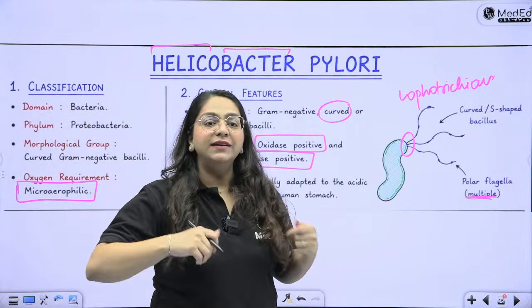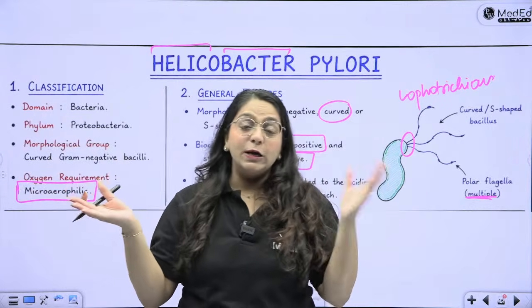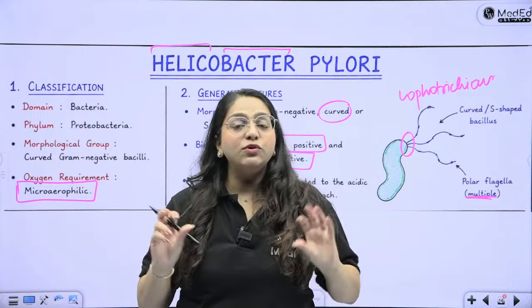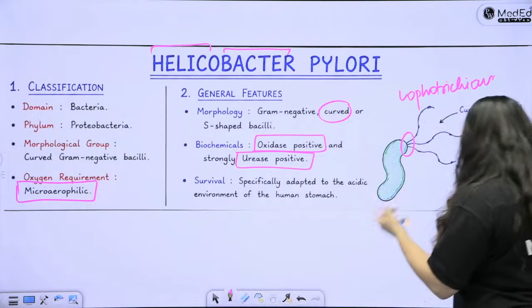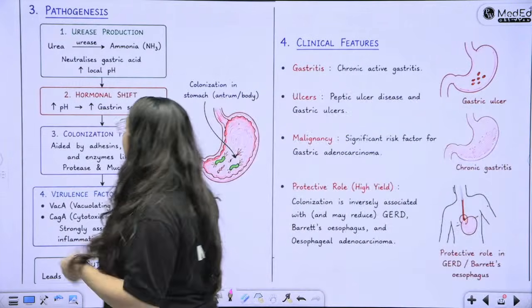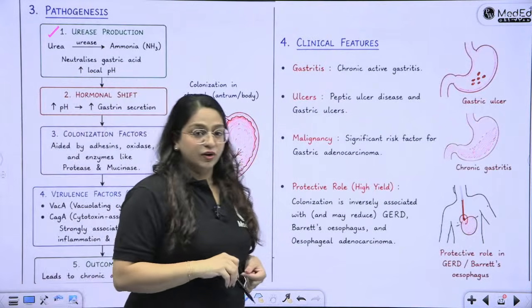So you have the, yes, helicopter, correct. You have the bacter buddies, Campylobacter and Helicobacter. They are both microaerophiles. They need 5 to 10% oxygen to survive. Okay, they are both microaerophilic. So after writing the initial discussion of H. pylori, you know that urease production is the most important pathogenic factor of it.